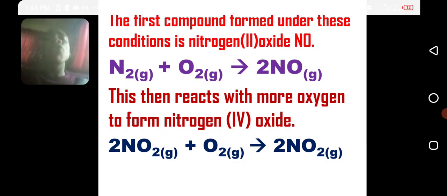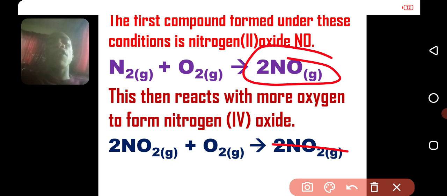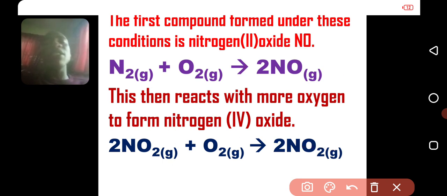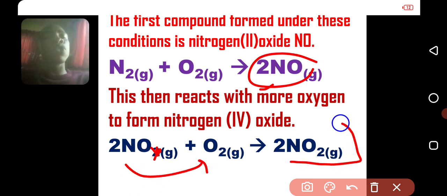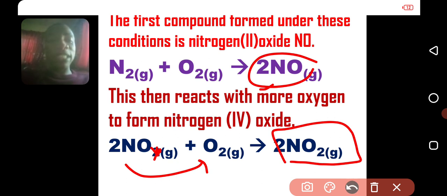So nitrogen 2 oxide will be formed first, and NO actually is very unstable. It quickly combines with oxygen. That's why the smell of NO is unknown, because it quickly combines with oxygen and gives us NO2, nitrogen 4 oxide.